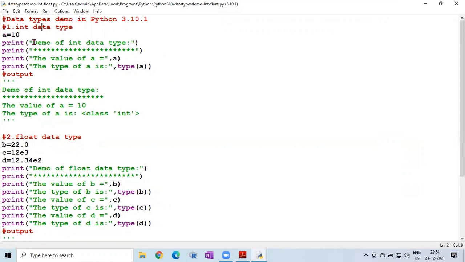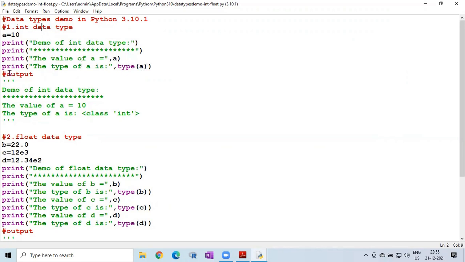Then in the print statement, we have mentioned a heading as well as an underline. So print demo of int data type, then underlined with stars. Then if you want to print A, you can mention the text also: the value of A equal to, within double quotes, that is the string, comma, then you can call the variable A. Then the type of A is, comma, type of A you can call.